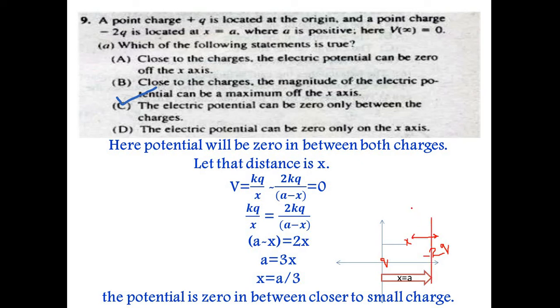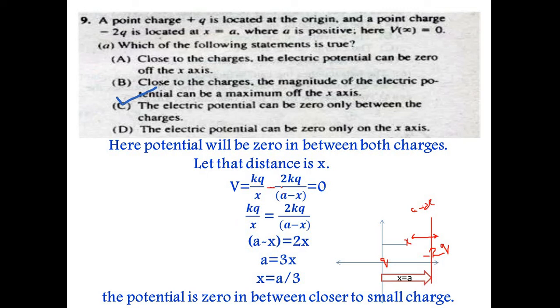This is equal to 0, as we are going to find the point.